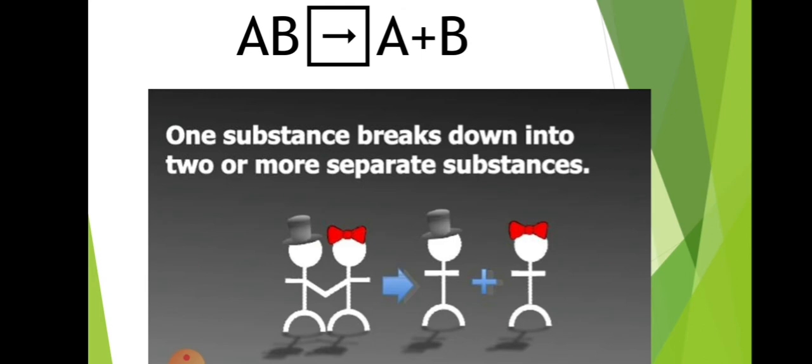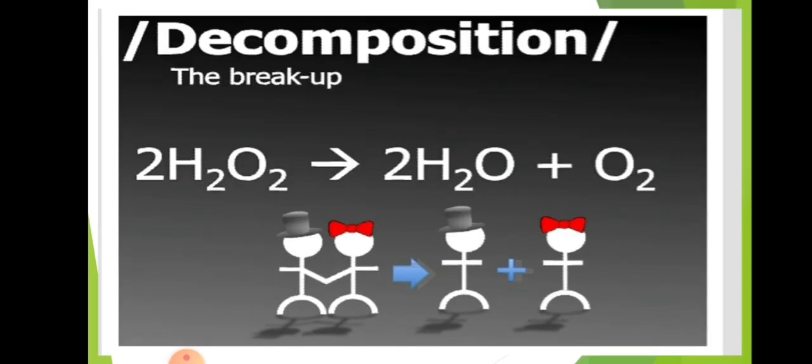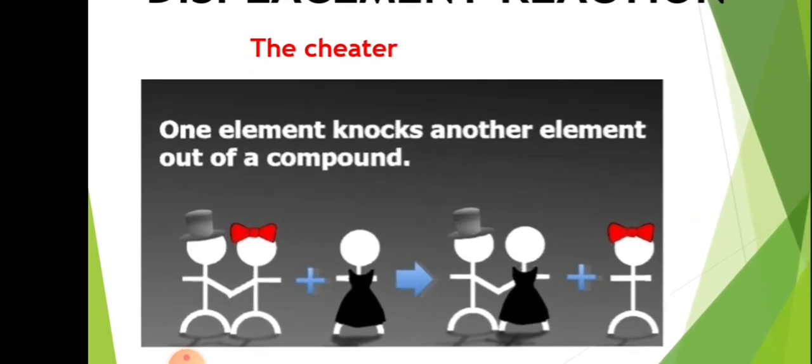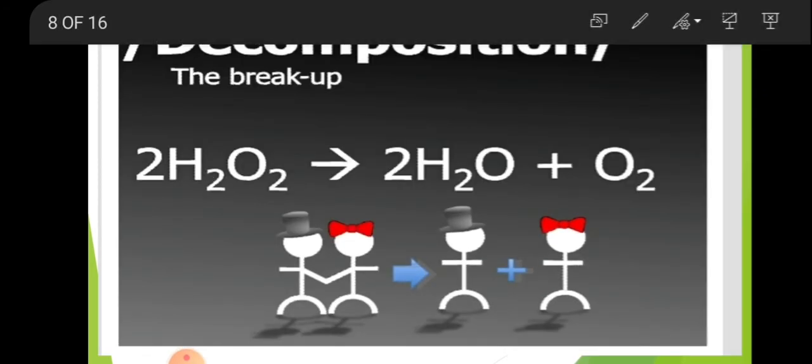Like when one substance breaks into two or more separate substances, like AB goes to A plus B. Like H2O2 goes to H2O plus O2. This is the example. 2H2O2 goes to 2H2O plus O2. Two molecules of H2O2 go to two molecules of water and oxygen.